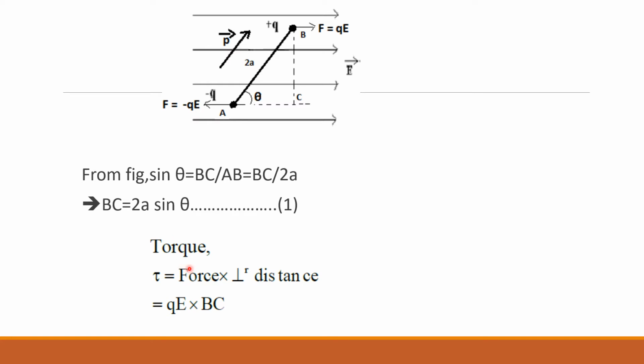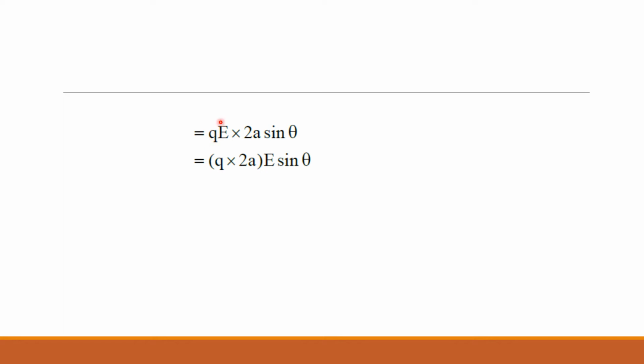Now we write torque is equal to force into perpendicular distance. What is the force? The magnitude of force is QE. Only the magnitude of force you need to consider, Q into E. So torque is equal to Q into E multiplied by the perpendicular distance BC. Now we substitute for BC. So QE into 2A sine theta. That means Q into 2A into E sine theta. Just Q and 2A we have written together. Why have we written this together? What is Q into 2A? Remember, charge into distance, Q into 2A. This is nothing but our dipole moment. So we can write it as P into E sine theta. P E sine theta.